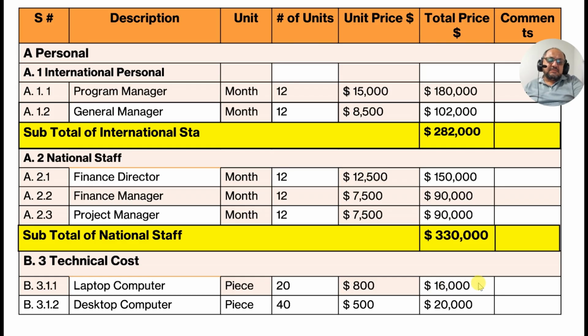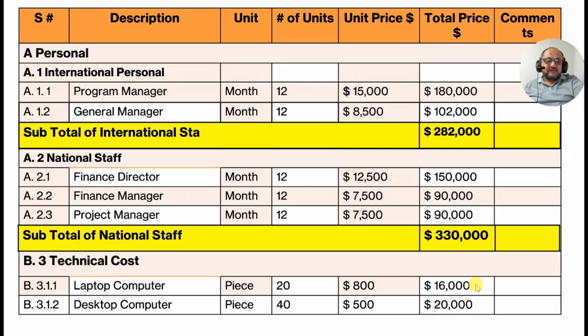If you cross this limit, then you have to give them a justification and write it later. Why did you cross this limit? The prices were high. That's why we purchased 20 computers, but the price was more than 800. For example, 850, 1,000, 1,100, something like this. That's why we crossed this limit.